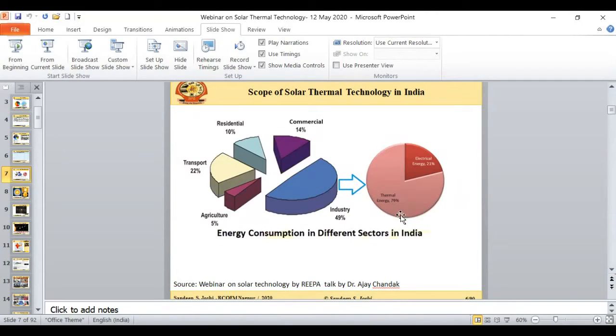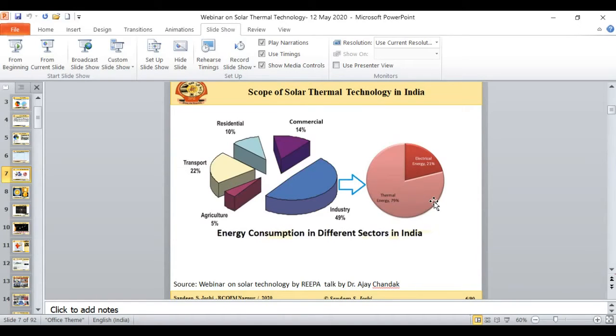Industry requires a 49% share, and if I divide that 49% into two parts, the electrical energy part and the thermal energy part, the thermal energy part is around 79% whereas the electrical energy part is 21%. Right now, whenever somebody talks about solar energy research, most of the focus is on solar photovoltaics. But if I talk about industrial heat utilization, most of the energy is consumed as thermal energy.